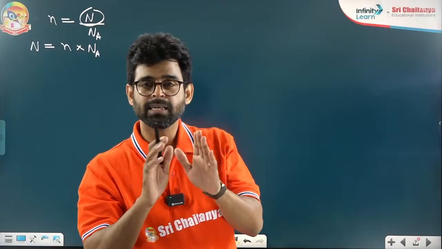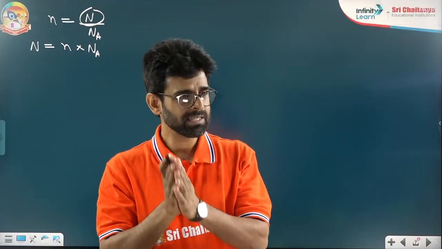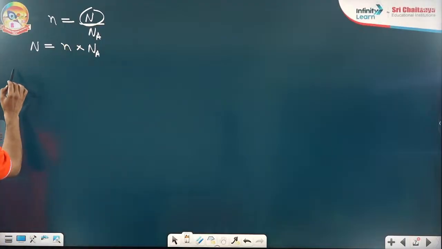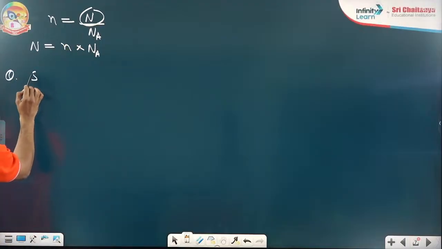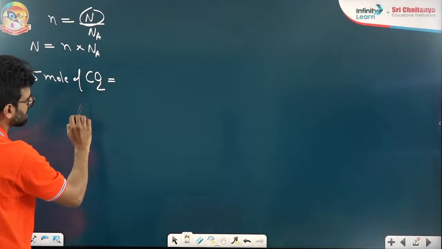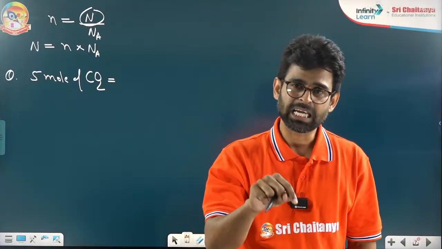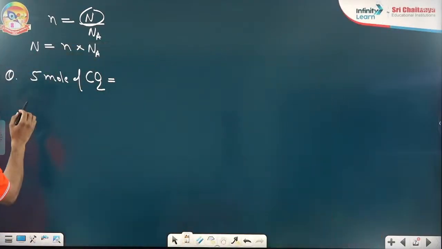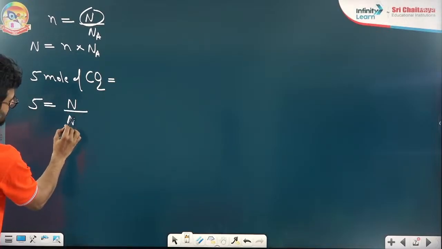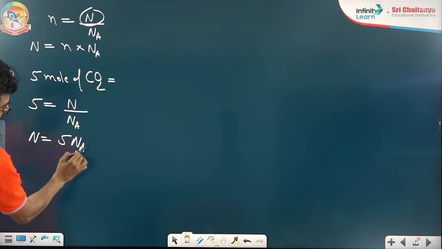First of all, we will deal with all three formulas and then we will relate all three with each other. Don't worry, we will move step by step. Fine? Good. Imagine I'm asking you this. We are having 5 moles of CO2. Can you answer me, how many CO2 molecules are we having? This time they gave me moles. Look at this carefully. They're asking for molecules, so what do we use? Na. So n, beta, what is coming? n is 5, so 5 into Na.